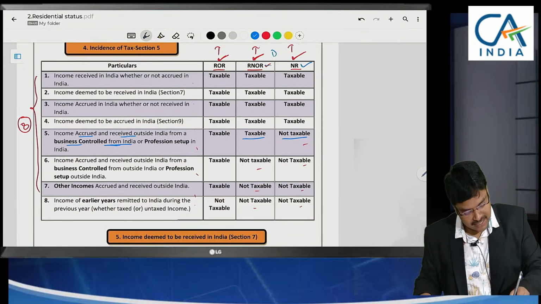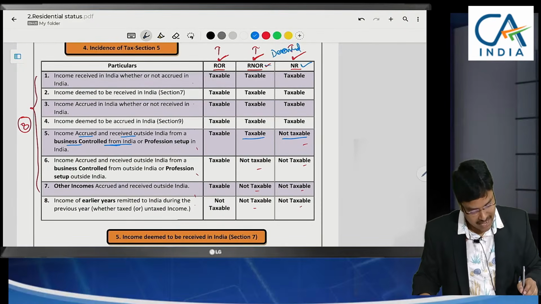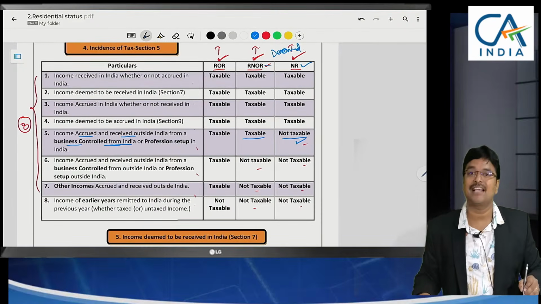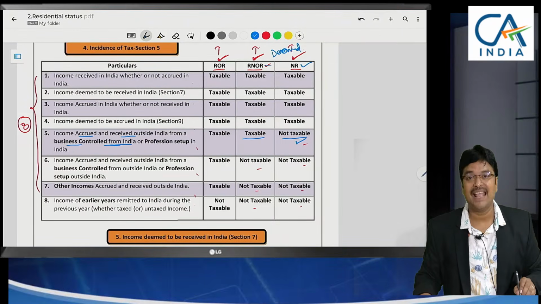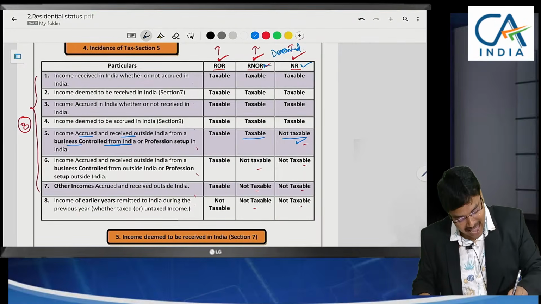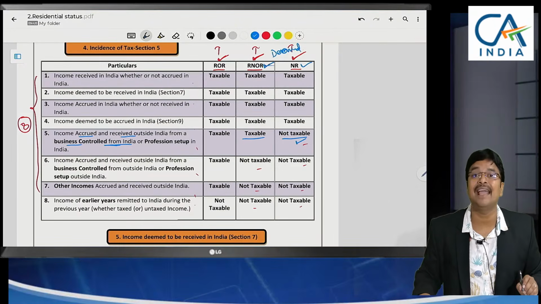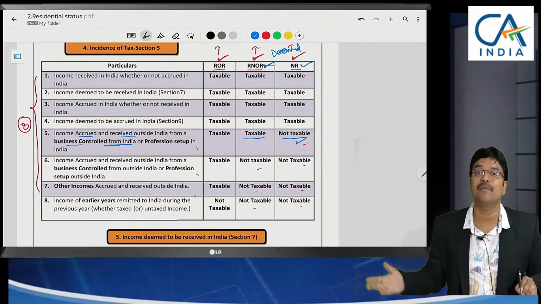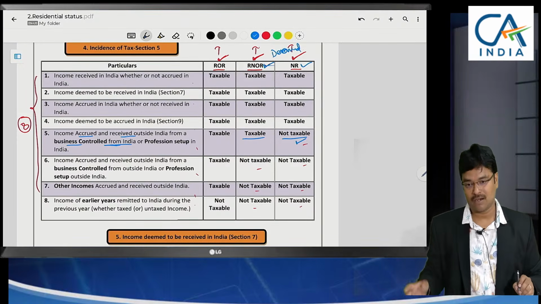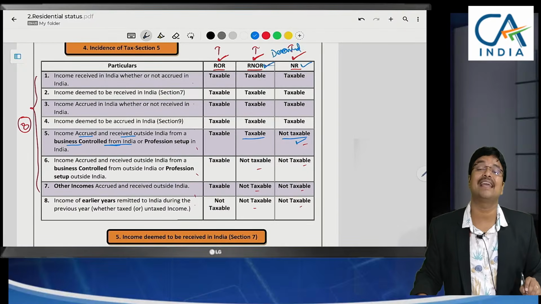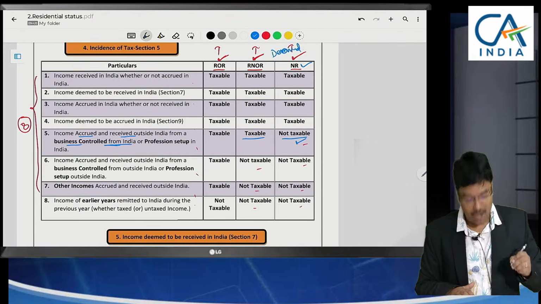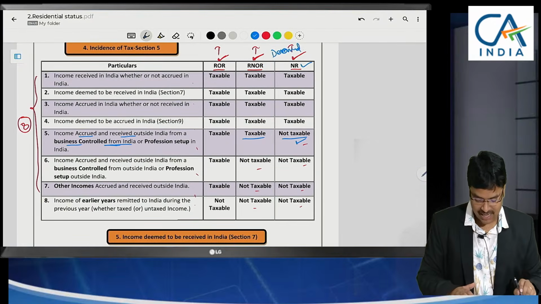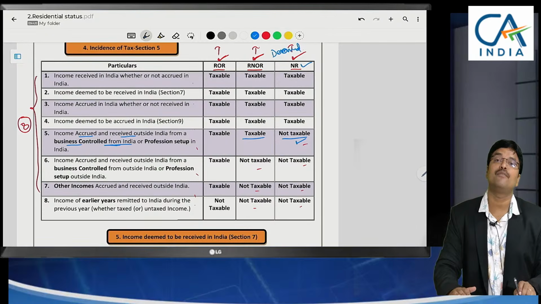If we don't say this deemed resident concept, then what happens? This income might not be taxable in India. That's why we are categorizing him as an RNOR, because he is a high earner and in foreign income, he is not paying taxes at all. That's why we are going to categorize him as a resident. Sir, whenever he is resident but not ordinary resident, then what happens in this case? If the business is controlled from India, it will be taxable.